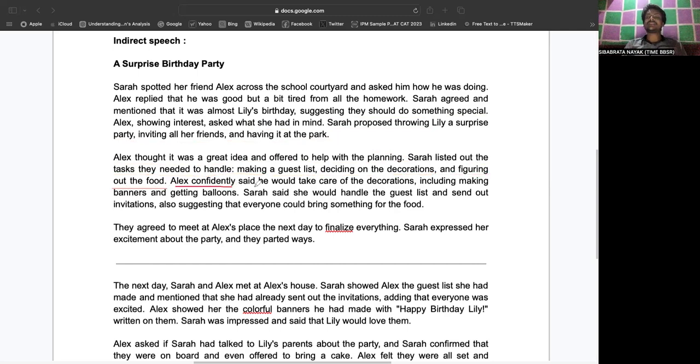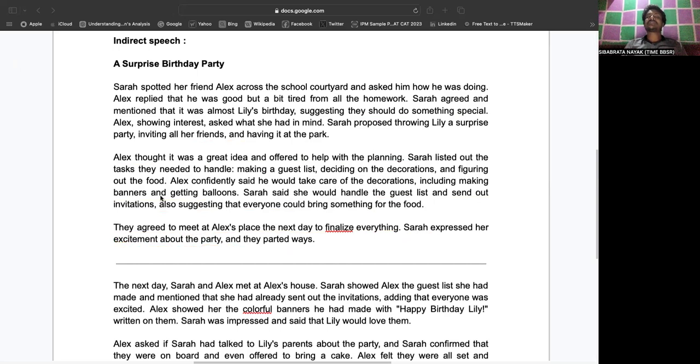Alex confidently said he would take care of the decorations, including making banners and getting balloons. Sarah said she would handle the guest list and send out invitations, also suggesting that everyone could bring something for the food. So they agreed to meet at Alex's place the next day to finalize everything. Sarah expressed her excitement about the party and they parted ways.